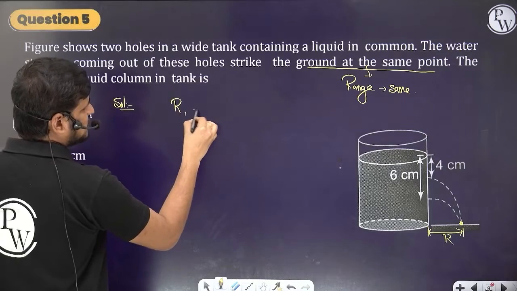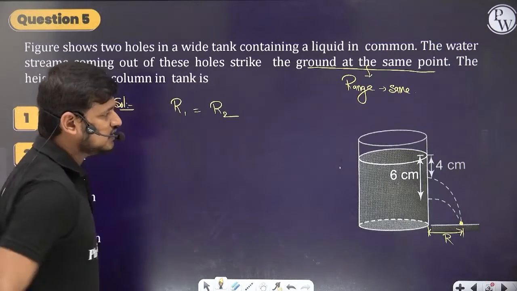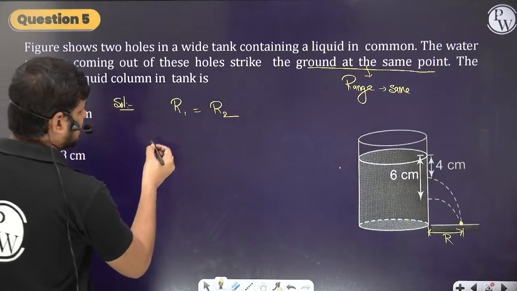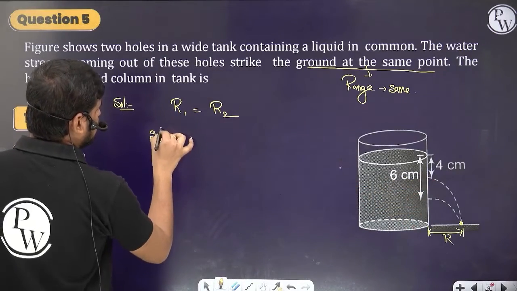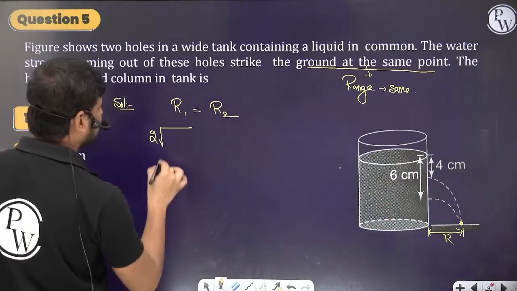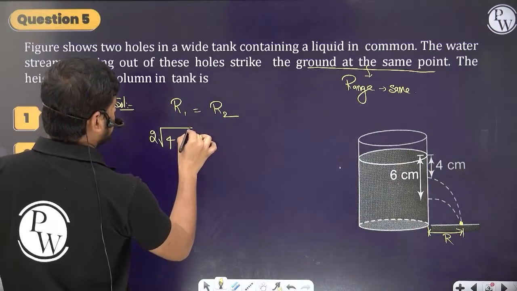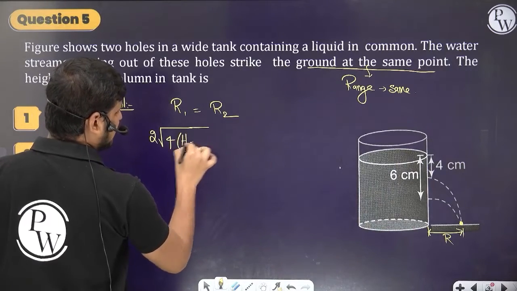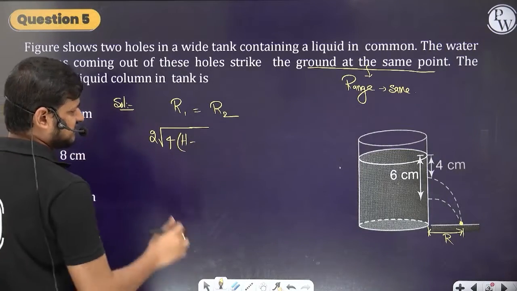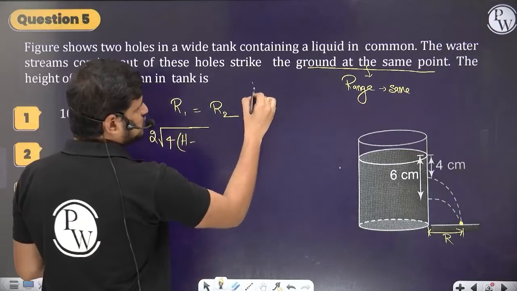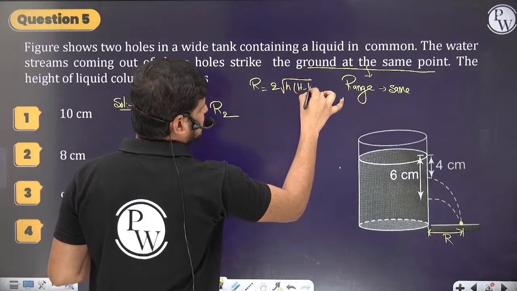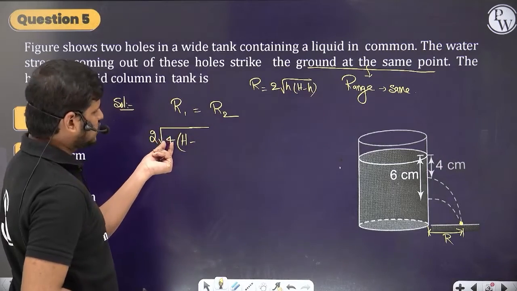The range of the first one is equal to the range of the second one. The first hole is here and the second hole is here. So what's the range formula? R is equal to 2 into root over h into (H minus h). The answer is in centimeters, so let's put the values in centimeters itself.